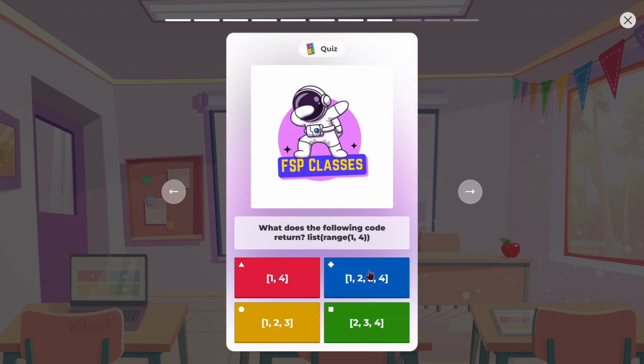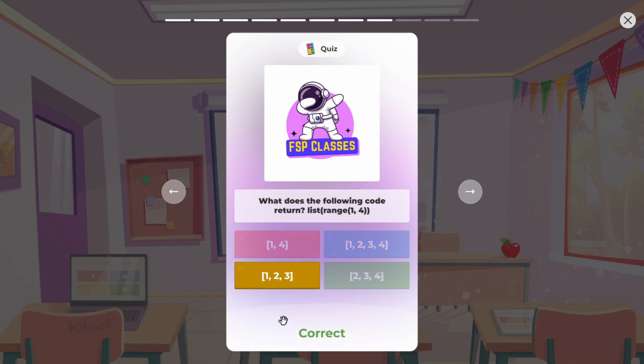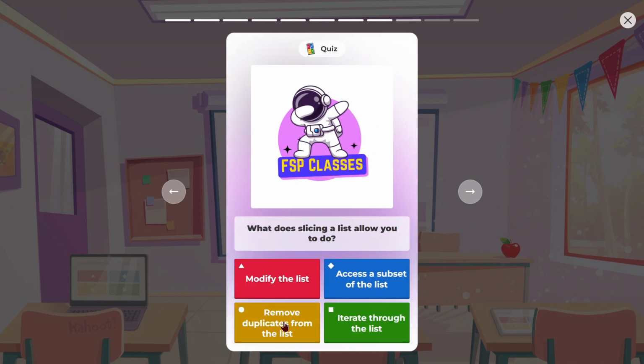Next question: what does the following code return? The code is list(range(1, 4)). It will create a list 1, 2, 3, because it will not include the last value. It will exclude the last value and take only values less than the last value. So 1, 2 and 3 is the correct option.